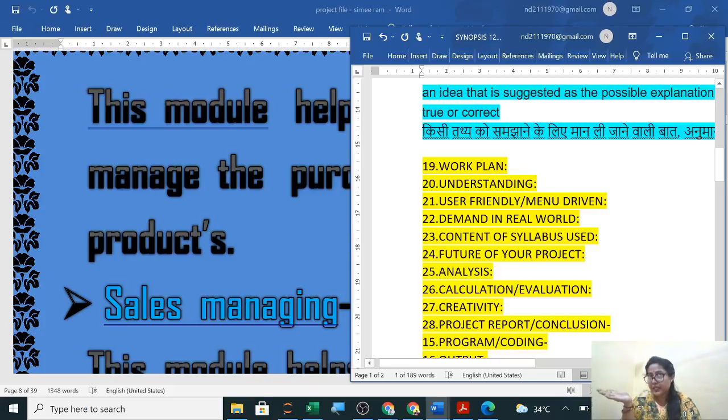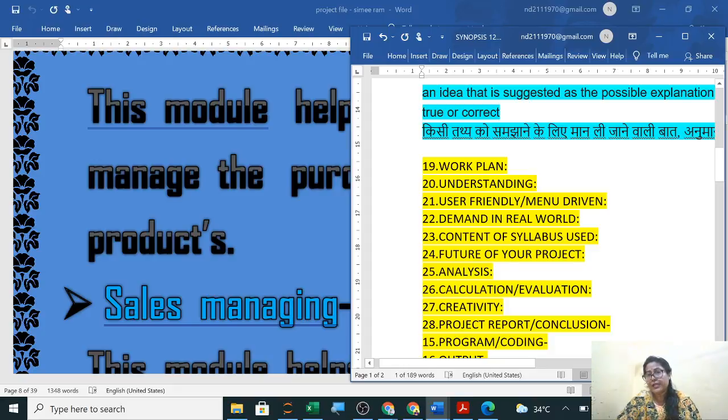Like in summer vacation, you were collecting the data. So this is your work plan. Then you started with a binary file, then menu driven, then binary file, then CSV file. So you will show the complete work plan. Understanding: you will explain how to do it.